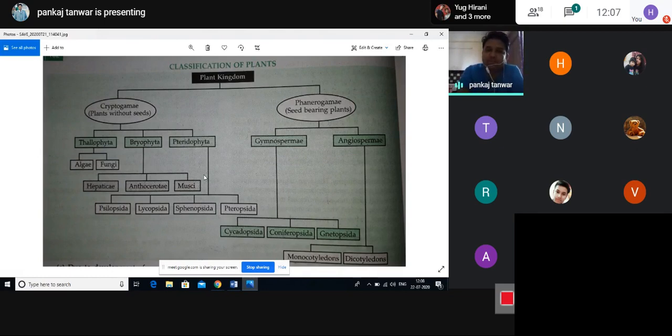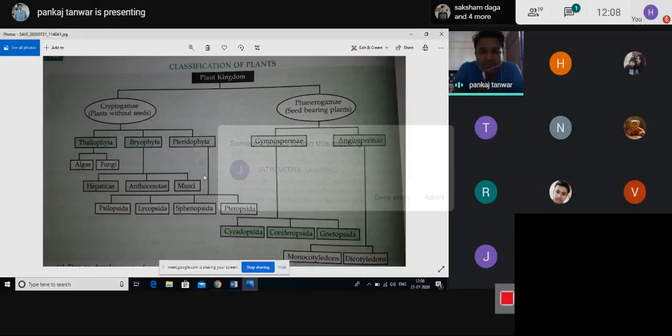One is cryptogams and the second one is phanerogams. The two words cryptogams and phanerogams actually indicate the basic characteristics on the basis of their similarities and dissimilarities.